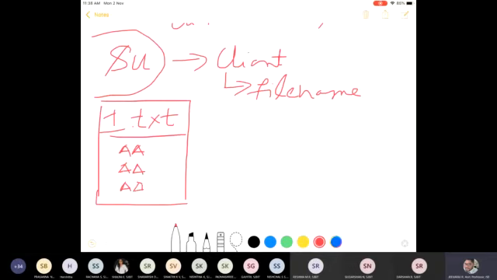Just I need to send a file name. The file name is one.txt. If I send this file name, one.txt, to the server, the server should communicate with the client stating that yes, one.txt is present and the content of one.txt is as shown below. Are you getting how this code works?